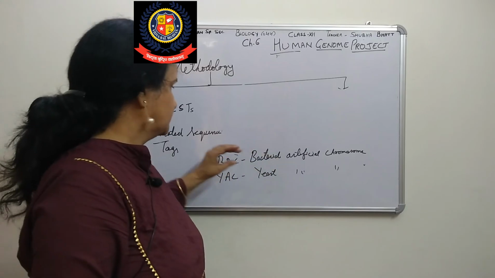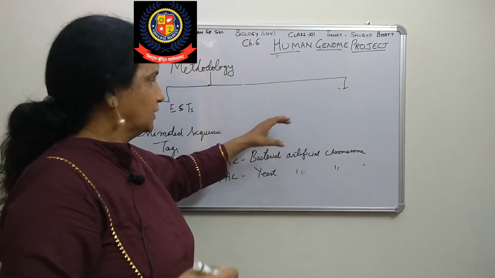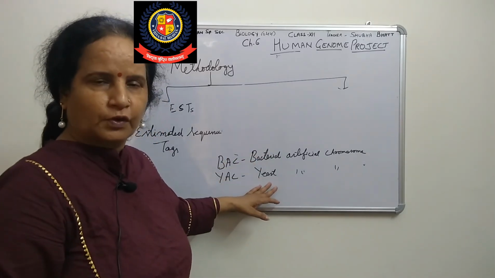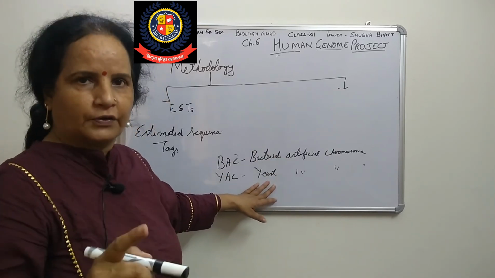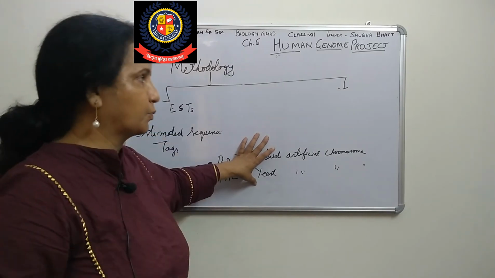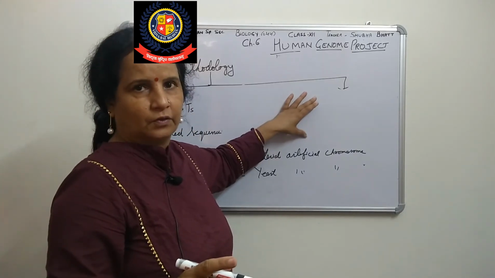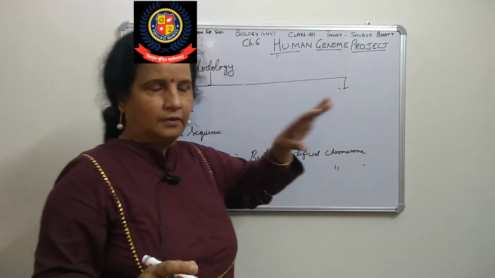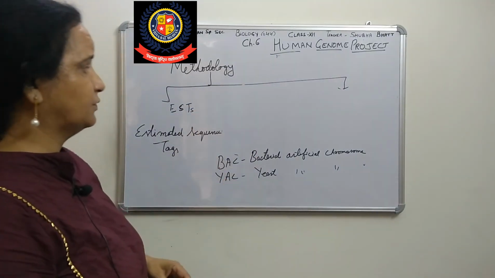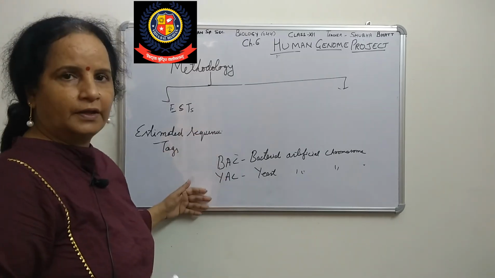By the natural method, when the bacteria multiply, automatically all the sequences attached in that plasmid will also multiply. BAC uses a prokaryotic cell, and YAC uses a eukaryotic cell. Both are artificial. We use them to increase the number of copies of the required sequences present in the DNA, because we are taking the whole DNA. After this, how will these be arranged and sequenced? In the next class we will see how it will be sequenced.